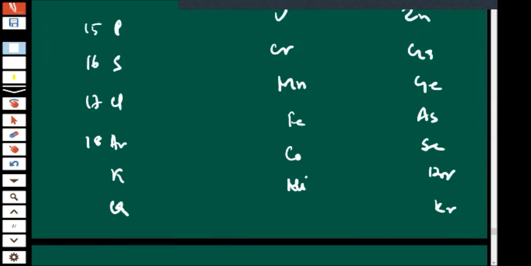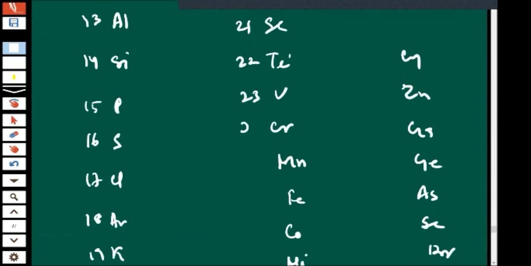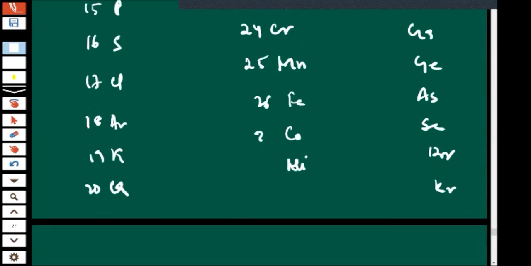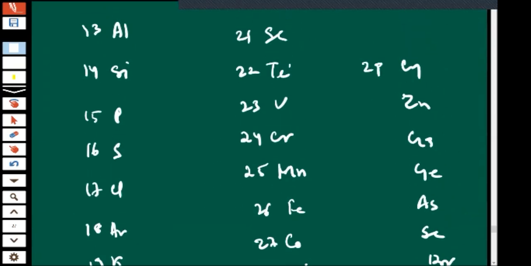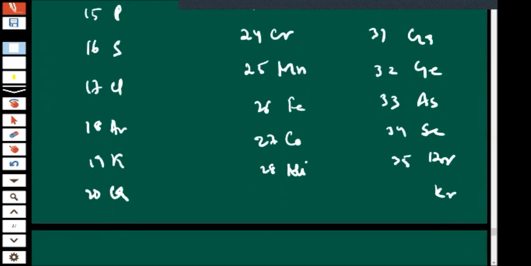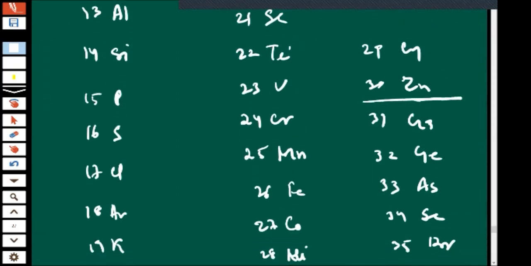Okay, children. 19, 20, 21, 22, 23, 24, 25, 26, 27, 28, 29, 30, 31, 32, 33, 34, 35, like this, 36. Keep on going. So at least you try to get up to 30.